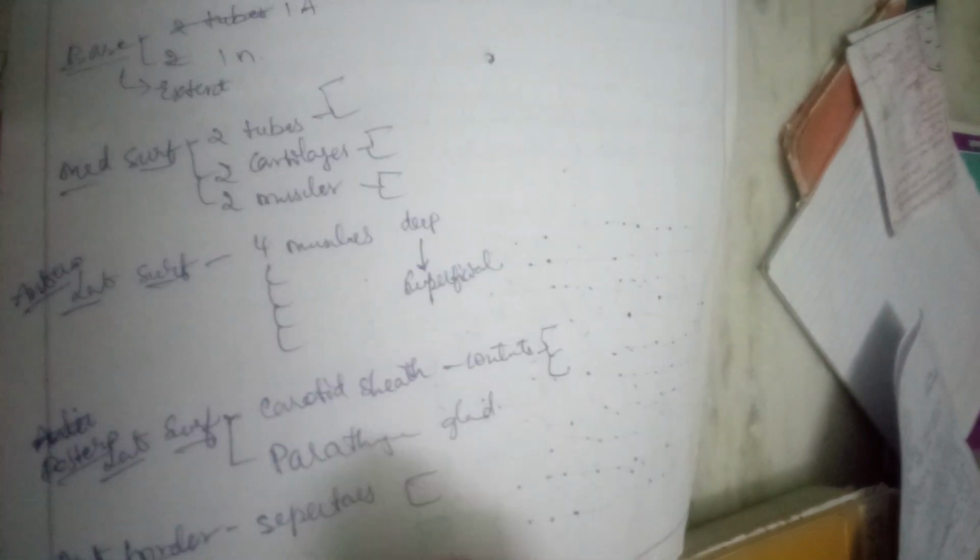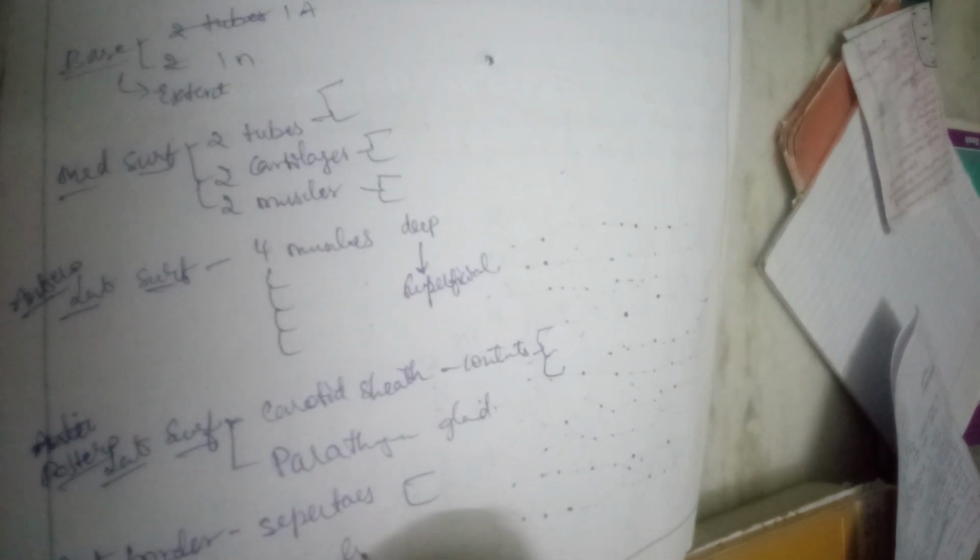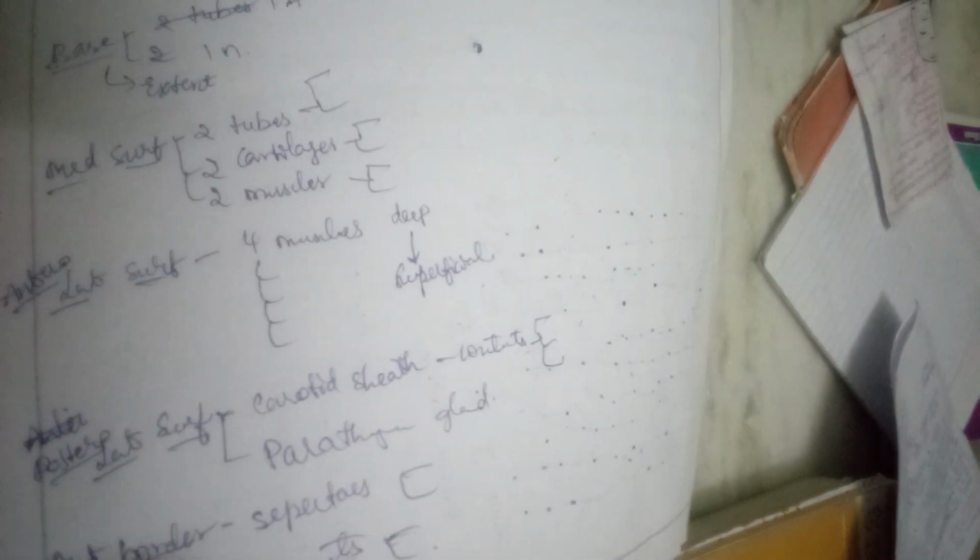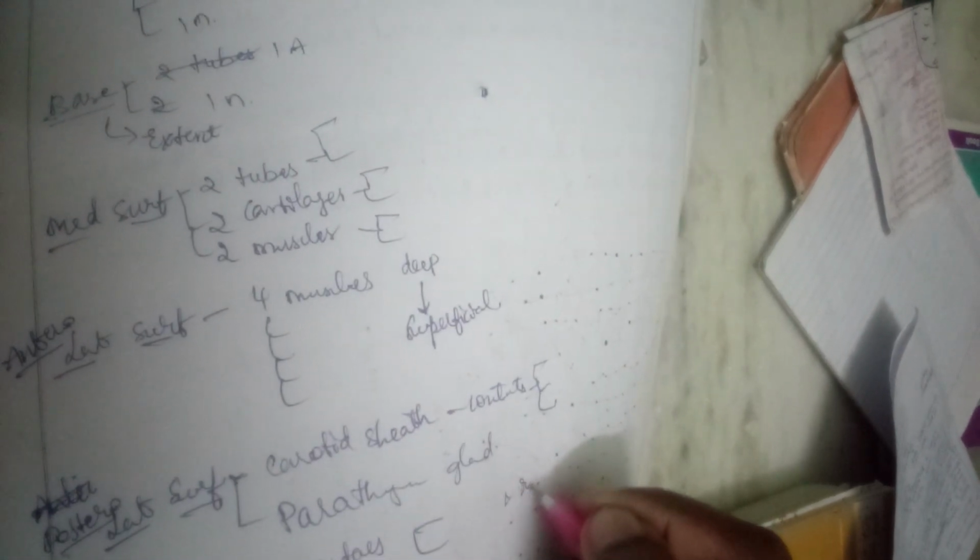Okay, and the posterior border separates, and the anterior border is related to the anterior jugular vein.